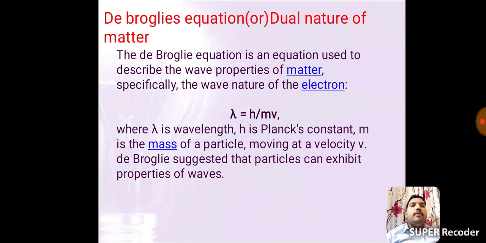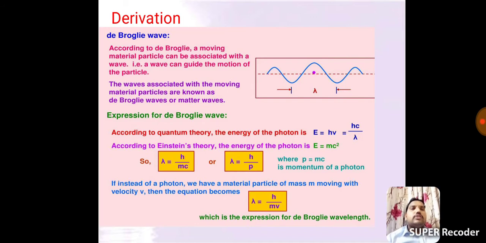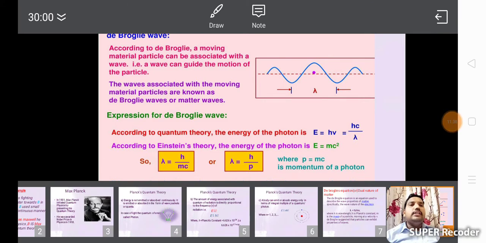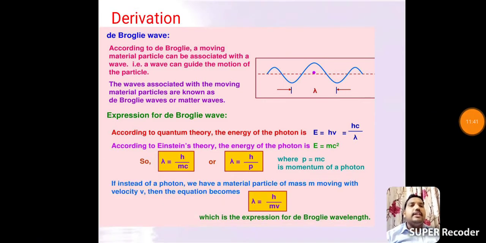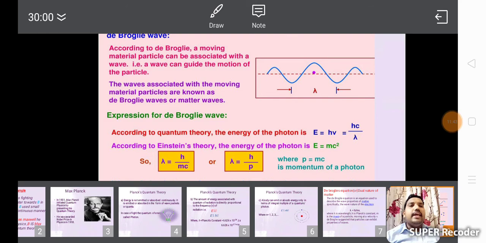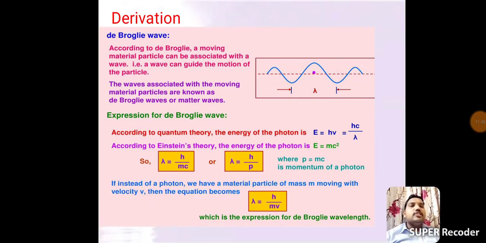So here de Broglie confirmed that matter in movement exhibits wave nature and also particle nature. See this diagram. There are two points. In between these two points, one way is the straight possibility, which is the particle character. One more possibility is the wave possibility, that is the wave manner.